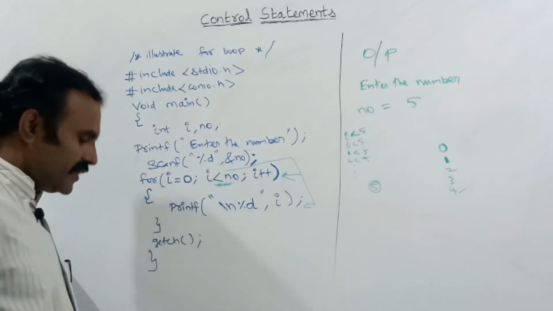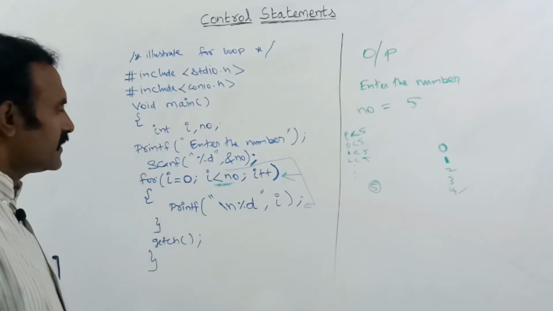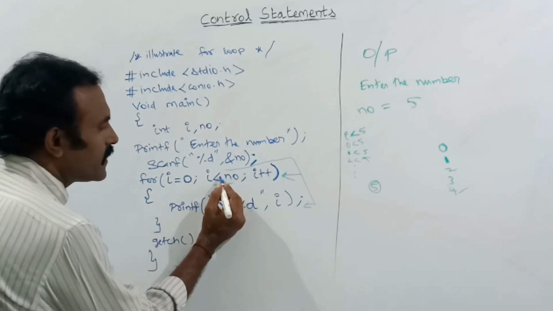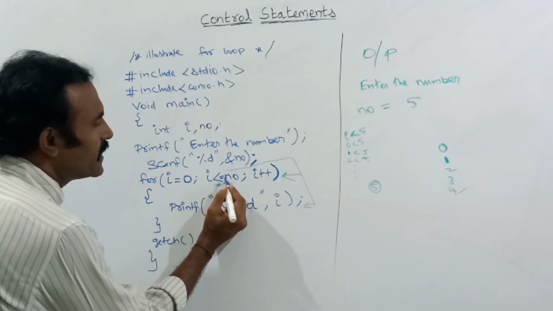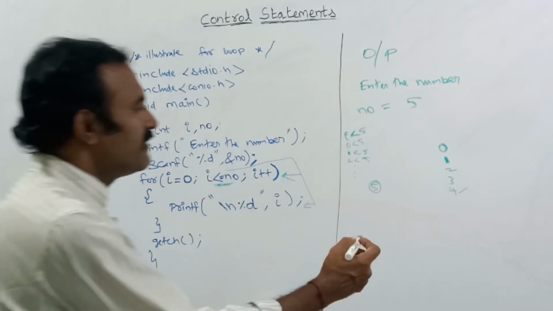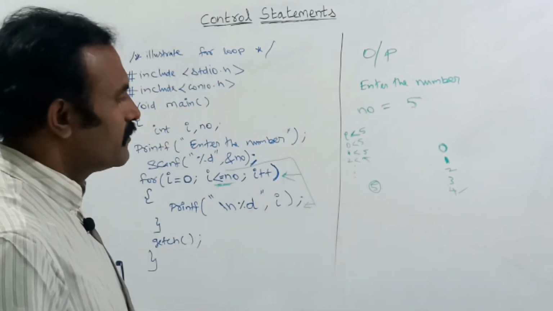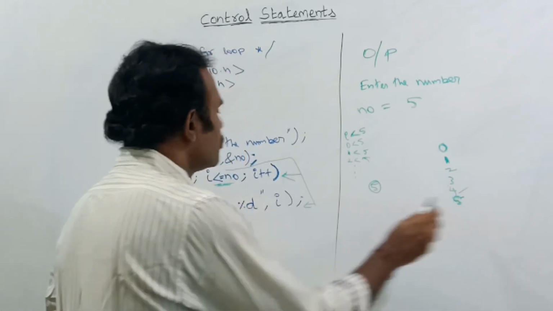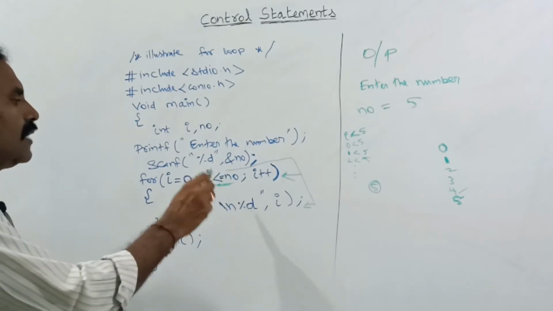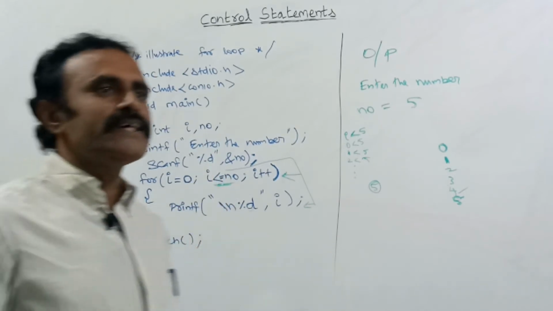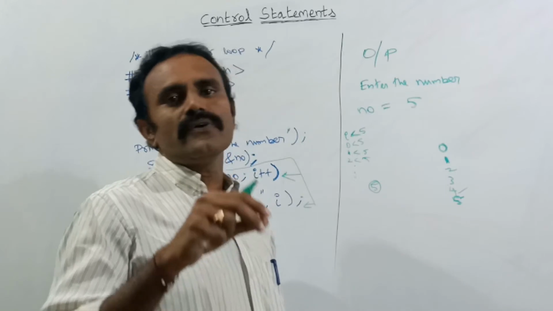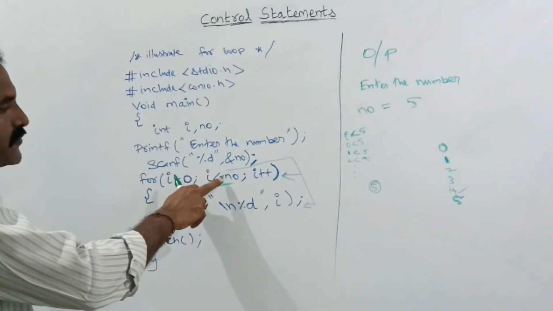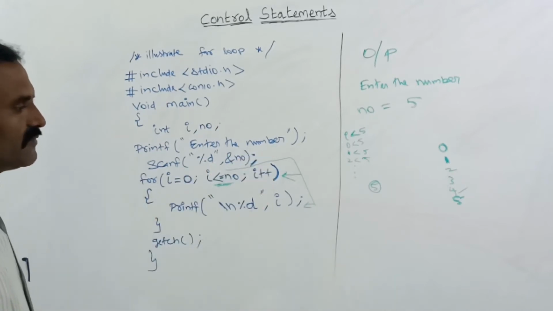Suppose in the for loop, instead of I is lesser than NO, you use I is lesser than or equal to NO. If you put equal to here, then 5 also will be printed. If you are not using this equal to symbol, then I is lesser than 5, that means up to 4 the output values will be printed. So if you are using the equal to symbol, 5 also will be printed.